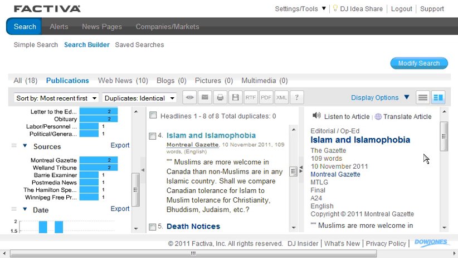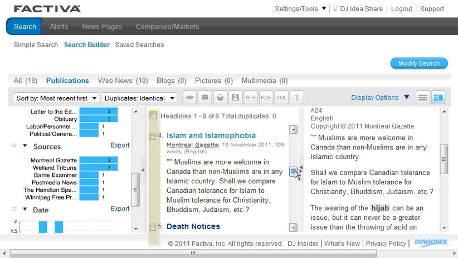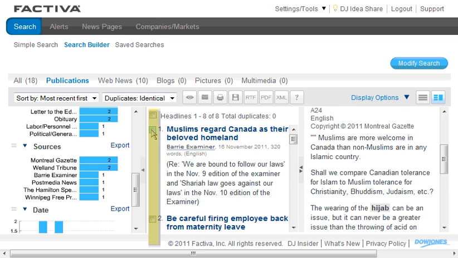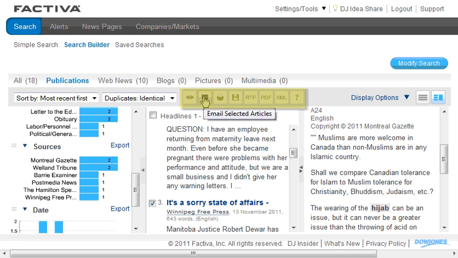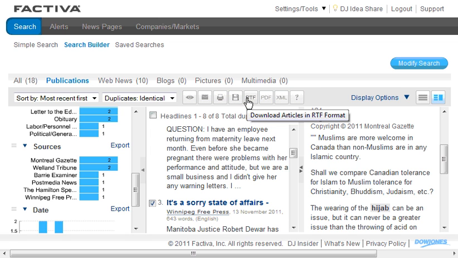You can see in the center column here, I have the option to select articles of interest. Then I can view the articles that I have selected. I can email them to myself. I can print them. I can save them. And I also have some other formats I can save them in as well. I can download the articles as rich text format. I can have a PDF format or XML.